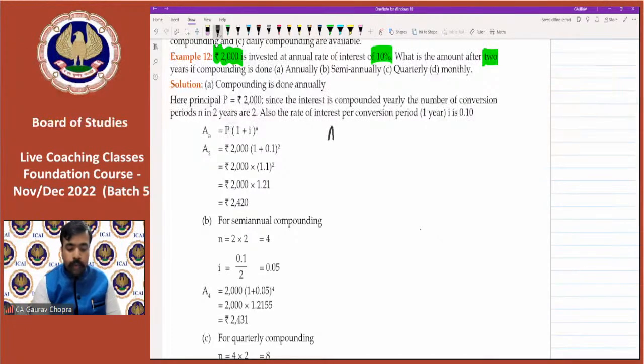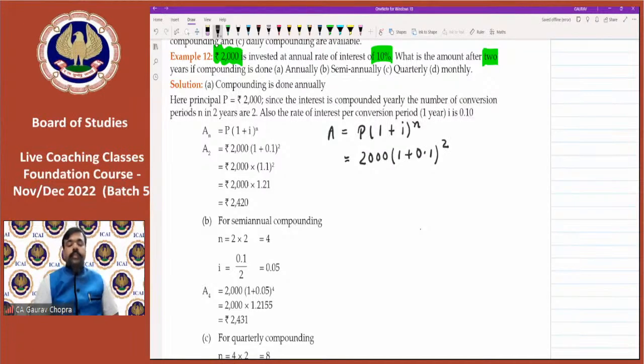So amount is equal to principal multiplied by 1 plus I to the power of n. So what we are doing, in place of principal, we can write 2000. Then rate is 10%. So 1 plus 0.1 and then whole to the power of 2 because time is 2 years. Now you can calculate and get the result.